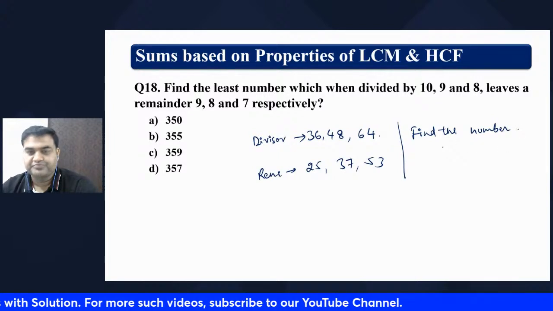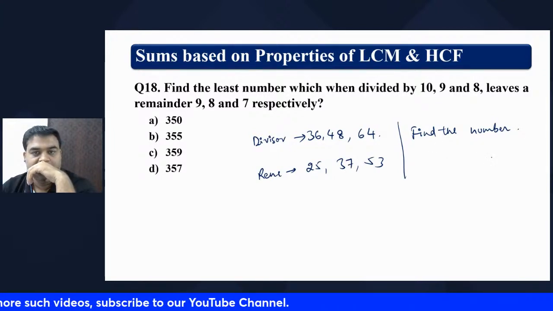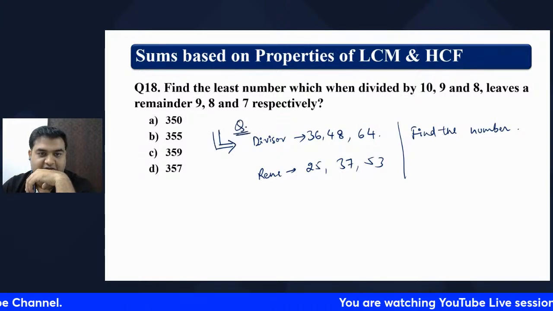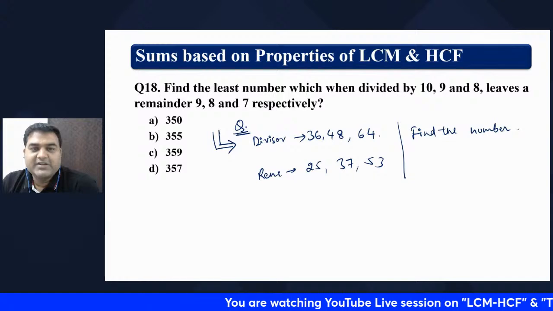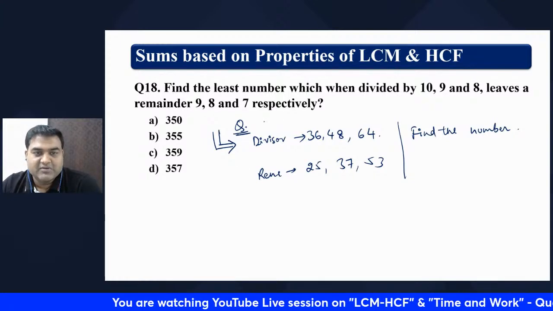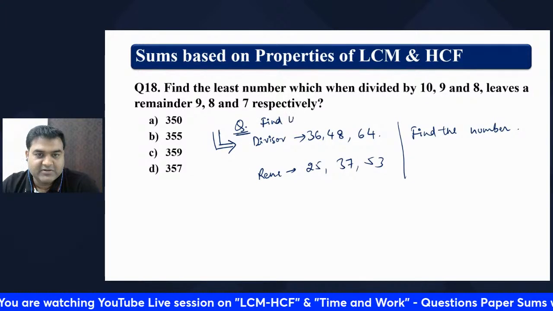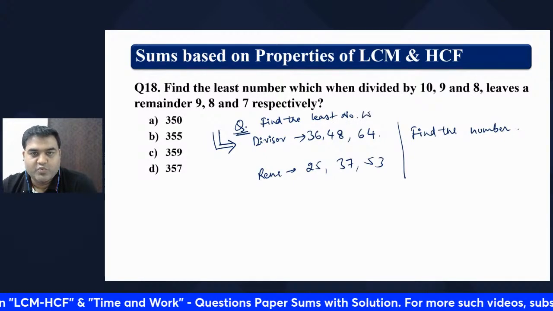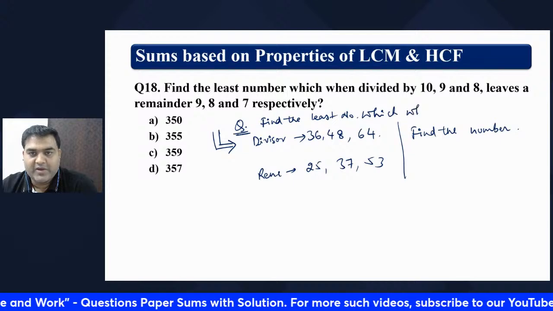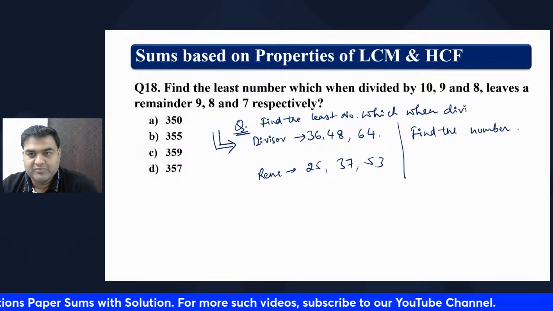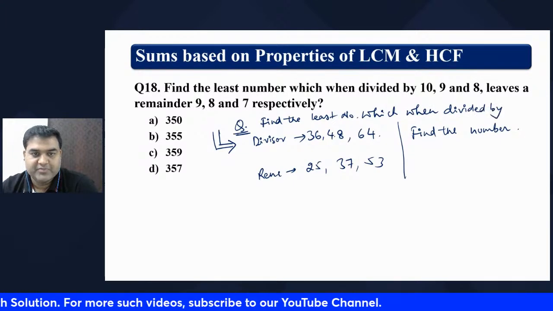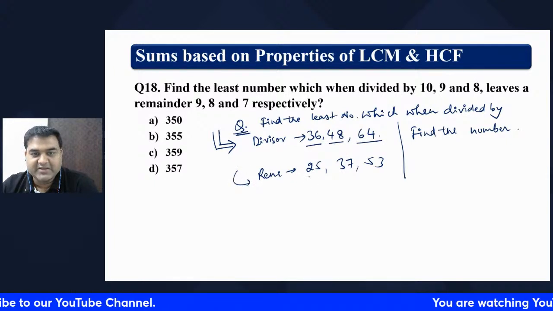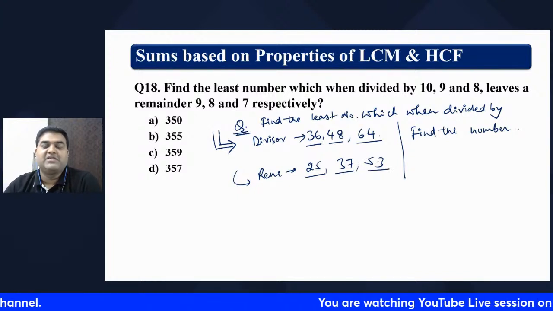Give me the answer. This is another question we are asking. Find the least number which, when divided by 36, 48 and 64, leaves a remainder of 25, 37 and 53.